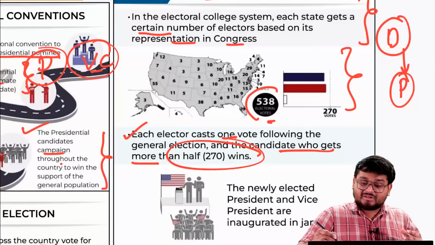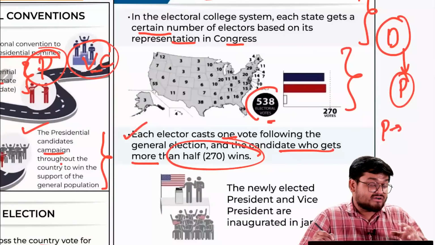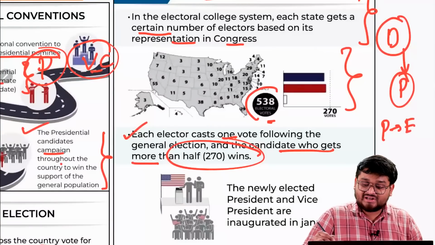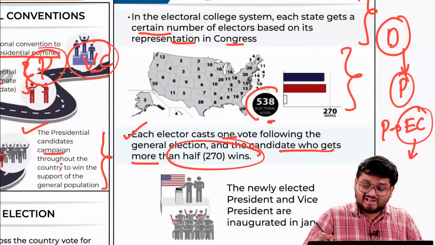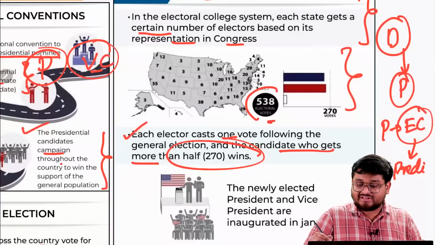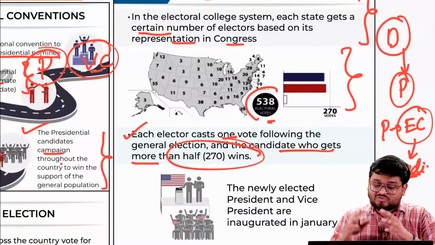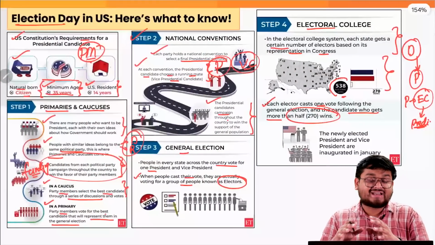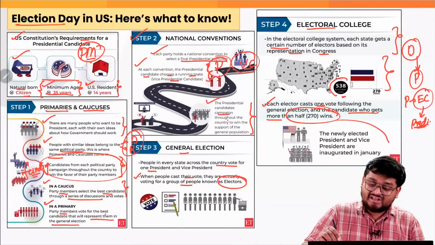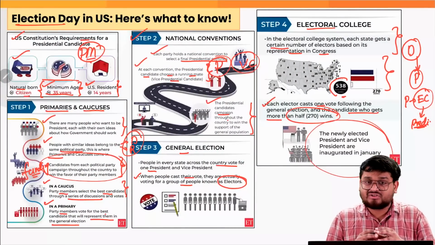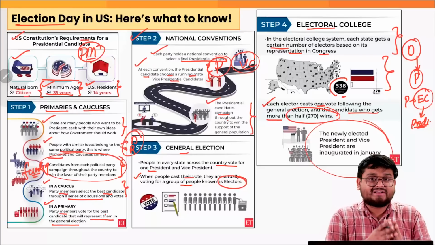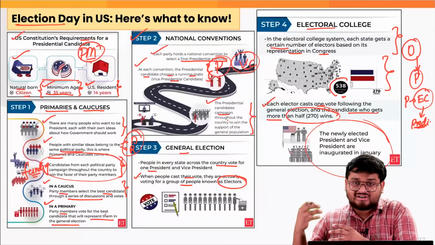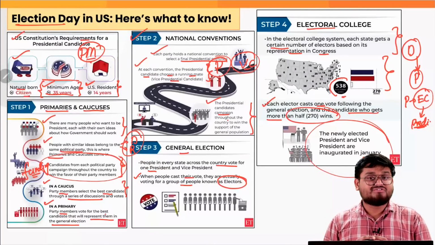It is actually the people who are electing representatives to the electoral college, and then the electoral college elects the president. So this is exactly how this entire process works. And finally, the president and the administration will take office in the month of January.